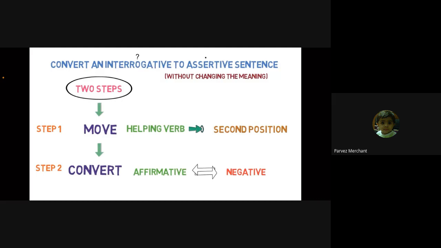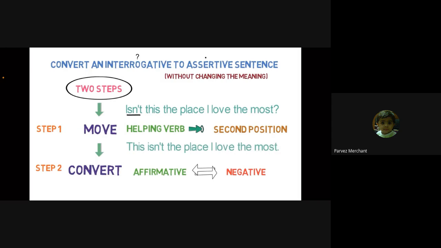Let me give you an example to understand it. Isn't this the place I love the most? Here, it is an interrogative sentence. Converting it into an assertive sentence, we need to follow 2 steps. Step number 1 is to move the helping verb to the second position in the sentence, which is "isn't" here. So the sentence will be, this isn't the place I love the most.